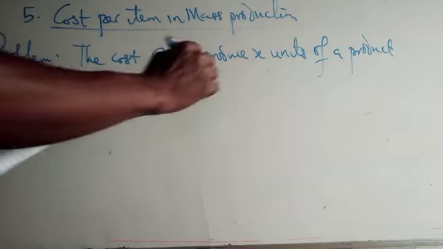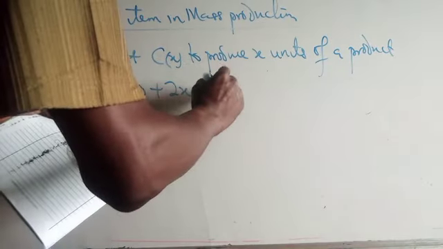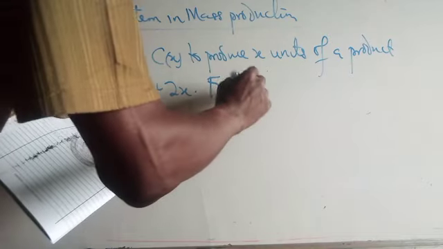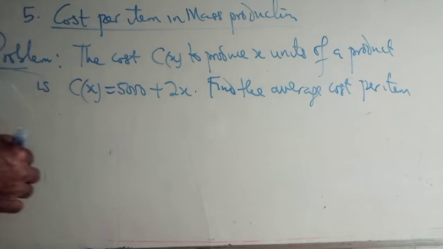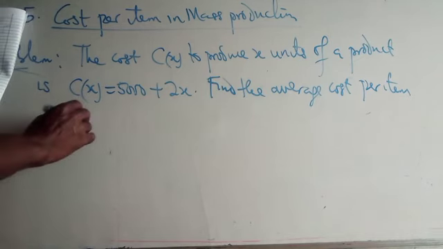Now find the average cost per item. Find the average cost per item as X tends to infinity.